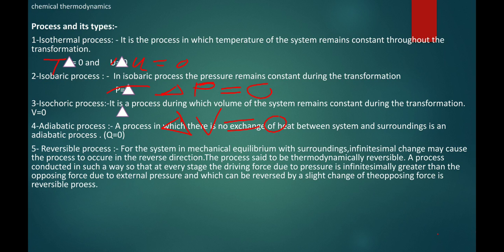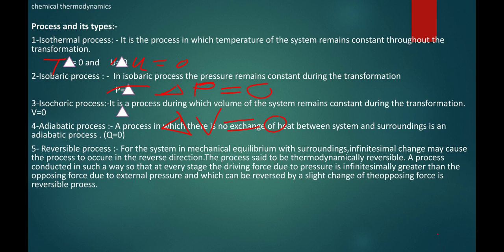The process is conducted in such a way that at every stage the driving force due to pressure is infinitesimally greater than its opposing force due to external pressure, and it can be reversed by a slight change of the opposing force. That is a reversible process.